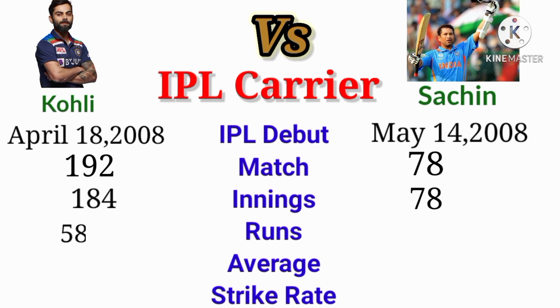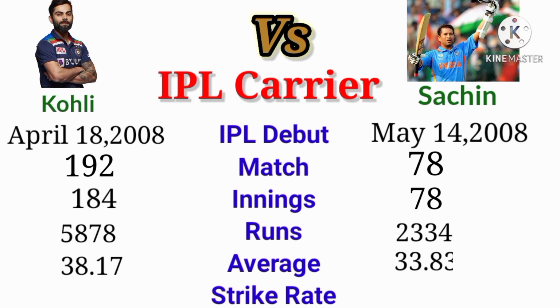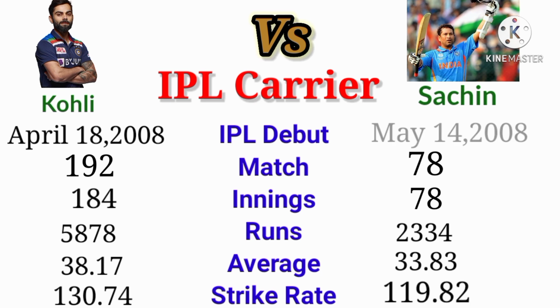The runs Kohli scored in IPL is 5,878. The runs Sachin scored in IPL is 2,334. The average of Kohli in IPL is 38.17. The average of Sachin in IPL is 33.83. The strike rate of Kohli in IPL is 130.74. The strike rate of Sachin in IPL is 119.82.